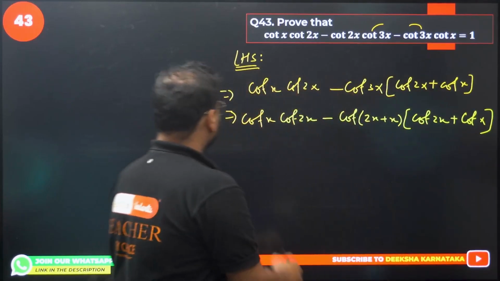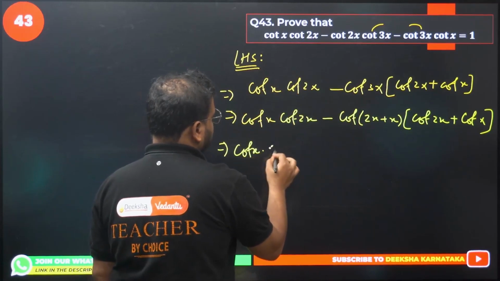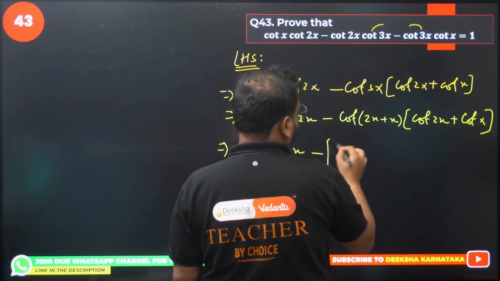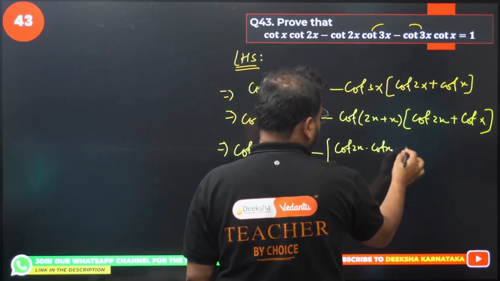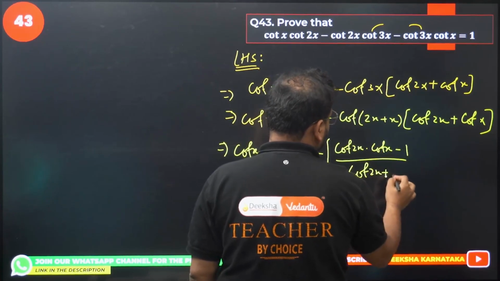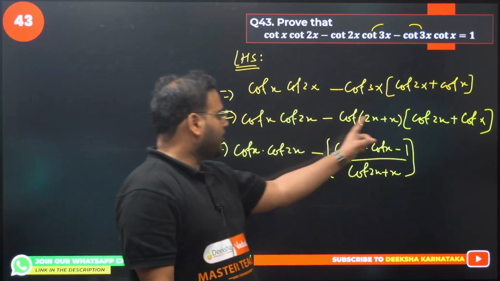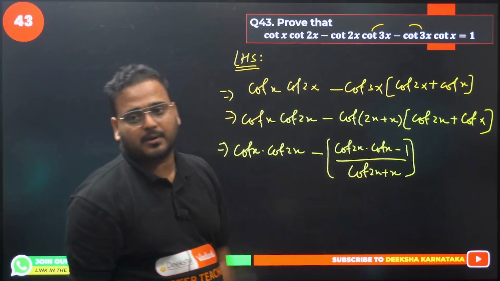Okay, let's see. So what we'll have over here is cot of x, cot of 2x. The formula of this will be what? You'll have cot of 2x into cot of x minus 1, divided by cot of 2x plus cot of x. I told you I've taken a question on this formula, right? Cot of 2x into cot of x minus 1 divided by cot of 2x plus cot of x. In case of tan, just the opposite will come.